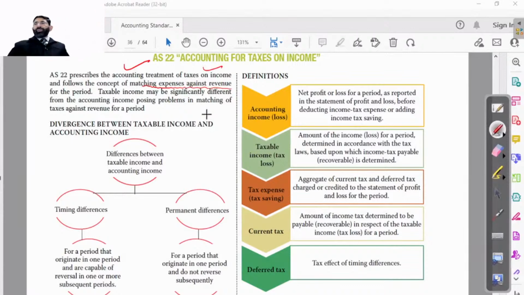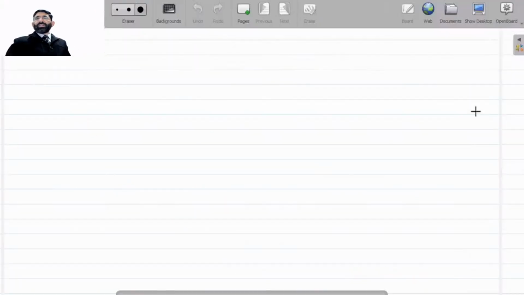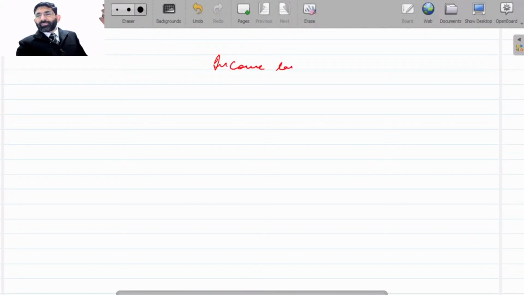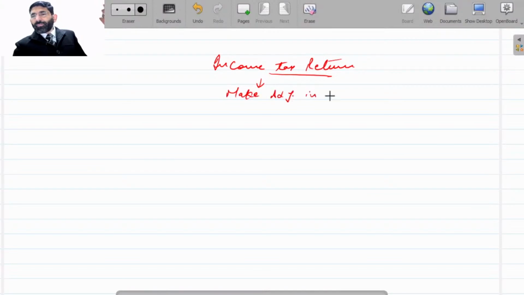Act, you all know that whenever you are preparing an income tax return, you have to make adjustments in your profit. What are those adjustments? Means whatever profit is given to you, you have to adjust that, you have to change that. What are those adjustments? Just send me.